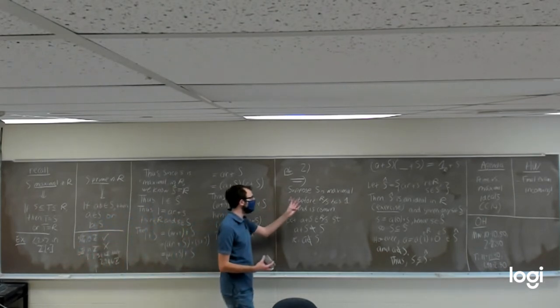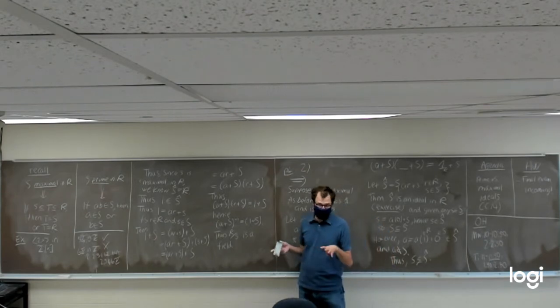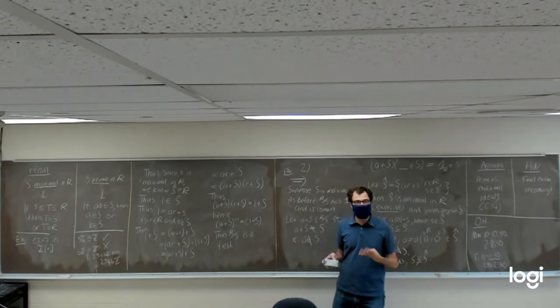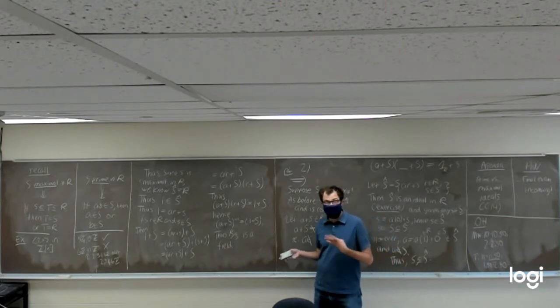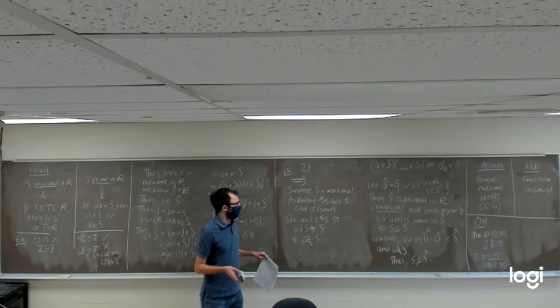So we showed that if S is maximal, then R mod S has to be a field. Now we need to go the opposite way and show if R mod S is a field, then S has to be maximal. Which fortunately, is a little bit short. So let's do that.